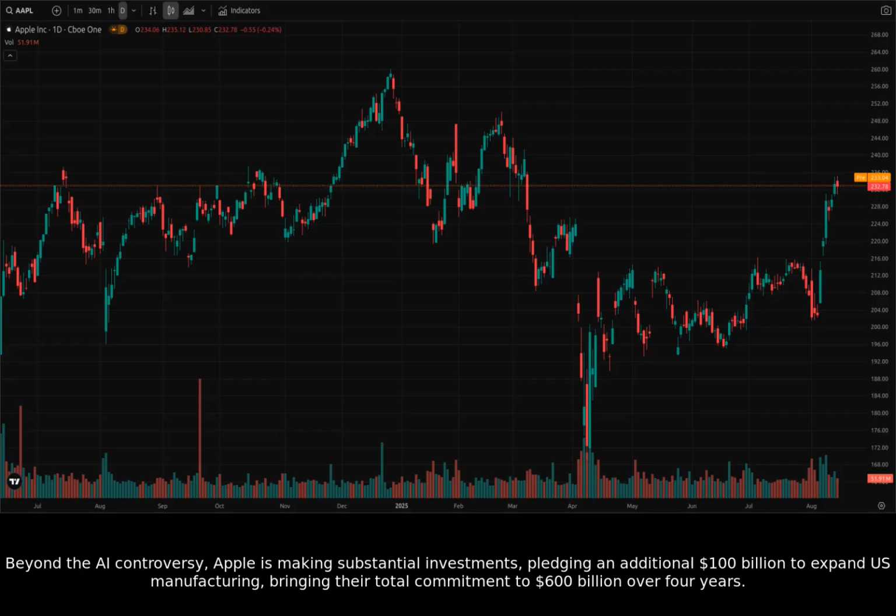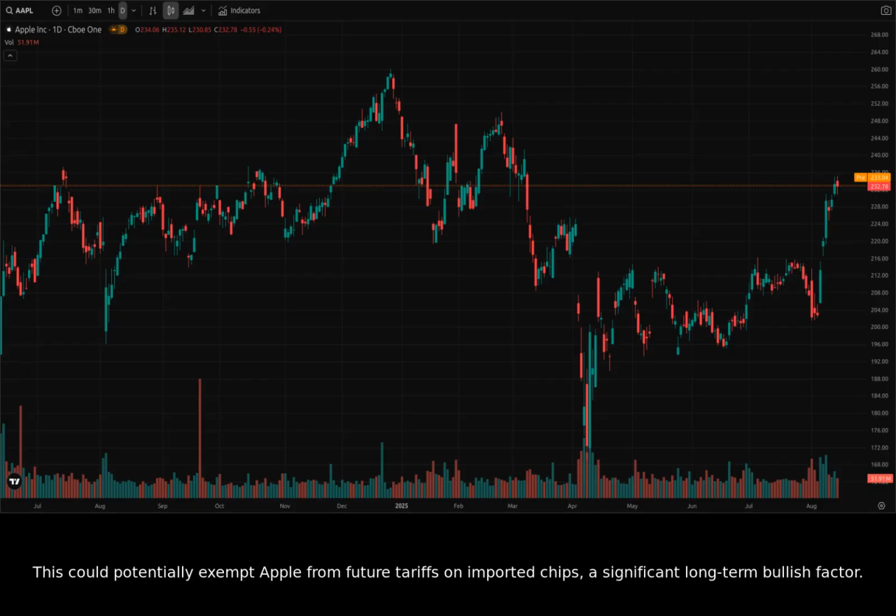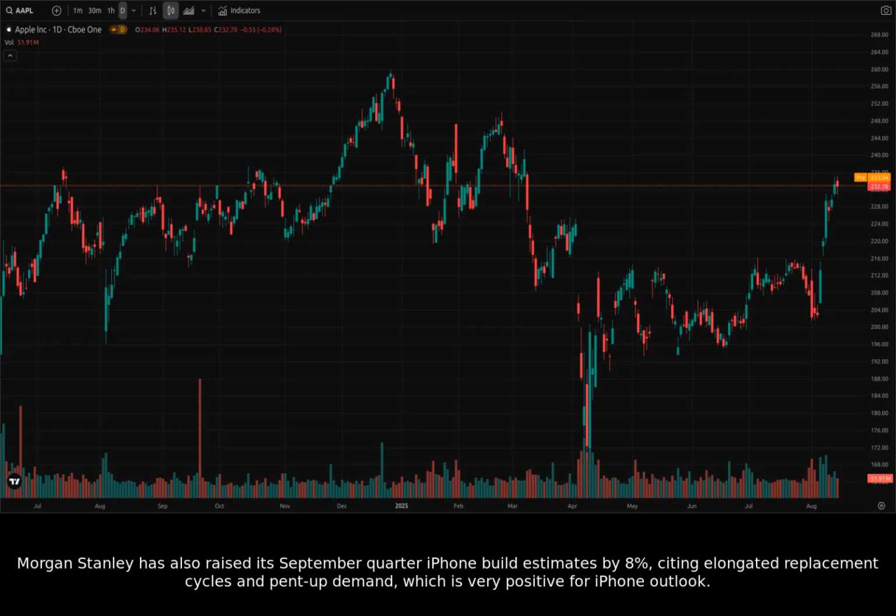Beyond the AI controversy, Apple is making substantial investments, pledging an additional $100 billion to expand U.S. manufacturing, bringing their total commitment to $600 billion over 4 years. This could potentially exempt Apple from future tariffs on imported chips, a significant long-term bullish factor. Morgan Stanley has also raised its September quarter iPhone build estimates by 8%, citing elongated replacement cycles and pent-up demand, which is very positive for iPhone outlook.